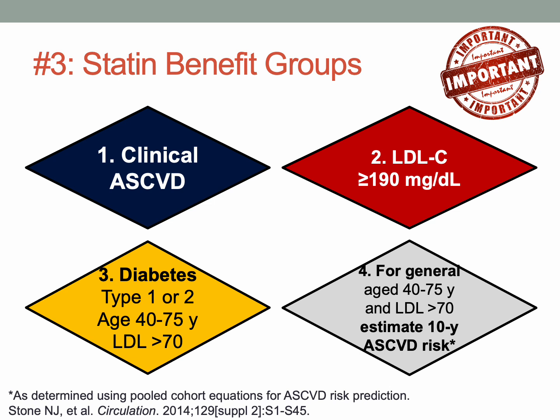The last statin benefiting group, or statin benefiting group 4, is the general population, generally aged 40 to 75, and they have an LDL that's higher than 70. But in this group, this is your primary prevention group that has not had any heart event or stroke. They don't have diabetes. They don't have really high LDL cholesterol.